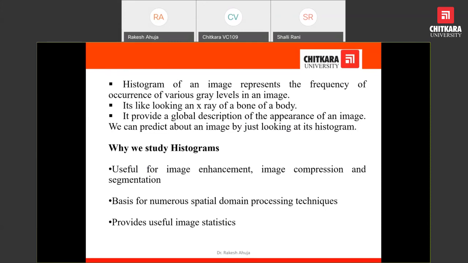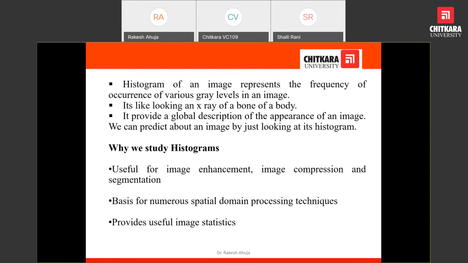Now the question is, what is a histogram? In the very first definition, we can say the histogram of an image represents the frequency of occurrence of various gray levels in an image.